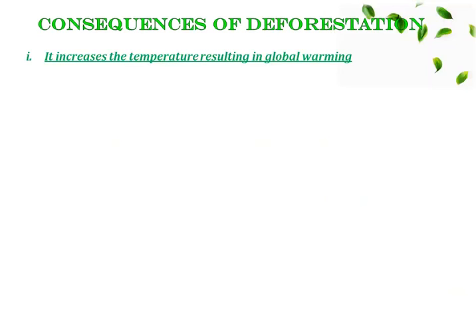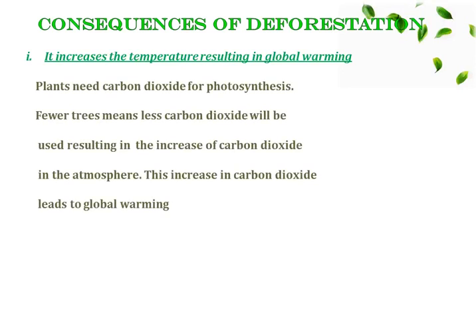So the first consequence of deforestation is that it increases the temperature, resulting in global warming. Plants need carbon dioxide for photosynthesis. When a lot of trees are cut down during deforestation, there will be fewer trees. So fewer trees means less carbon dioxide will be used, resulting in the increase of carbon dioxide in the atmosphere.